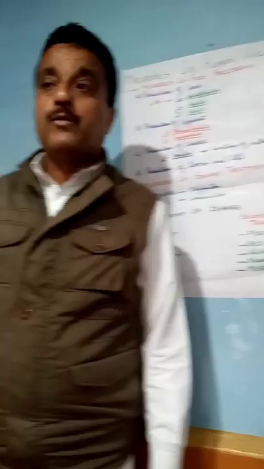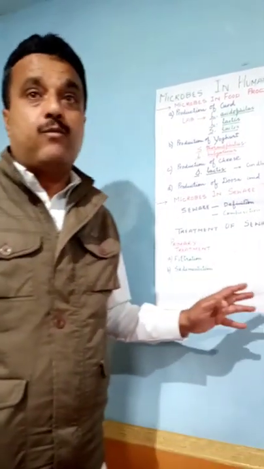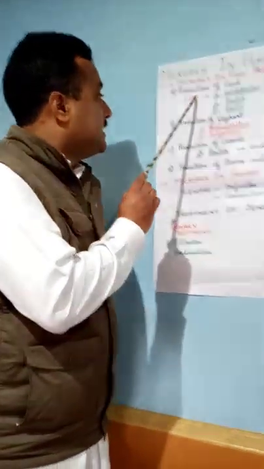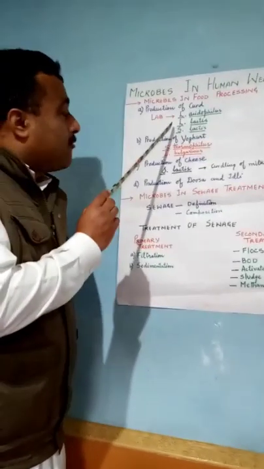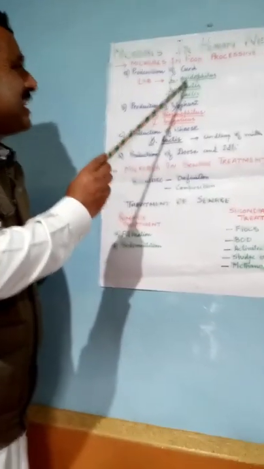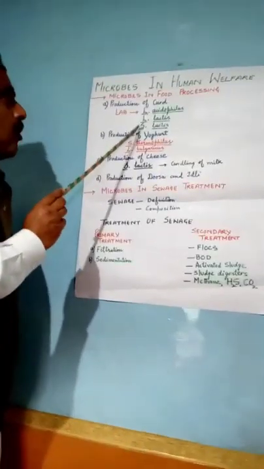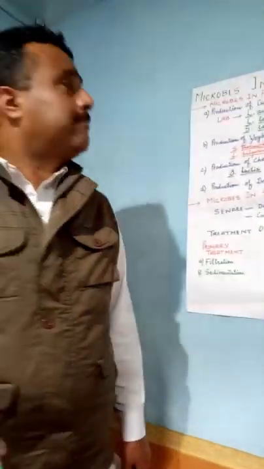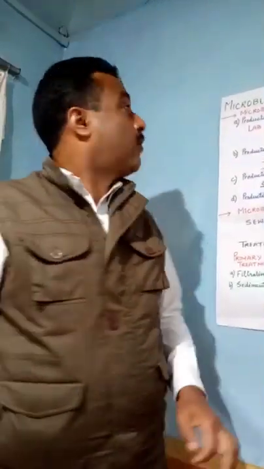Curd is produced by the bacterial fermentation of milk. The bacteria involved in the fermentation in curd formation are lactic acid bacteria, simply called LAB, which include different types of bacteria. I have written some examples: Lactobacillus acidophilus, Lactobacillus lactis, and Streptococcus lactis. These are some of the bacteria which are helpful in the production of curd at home.